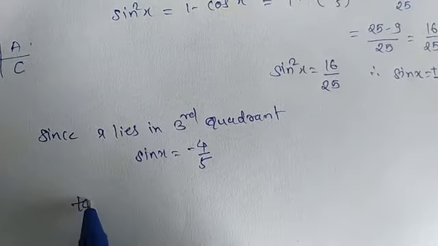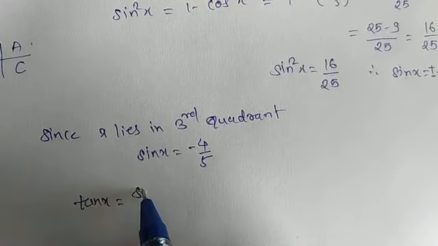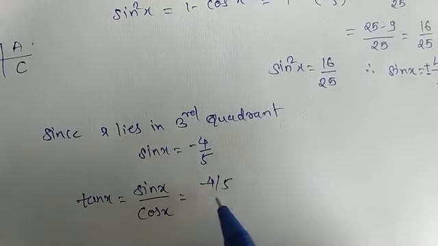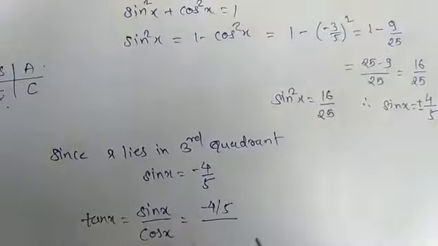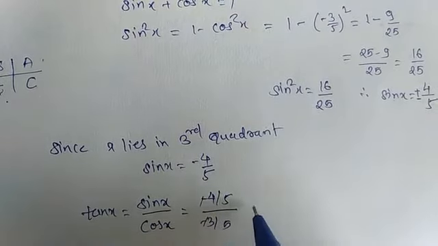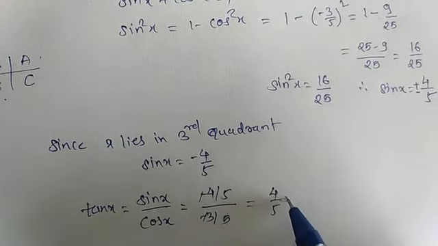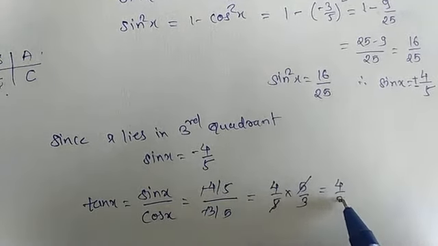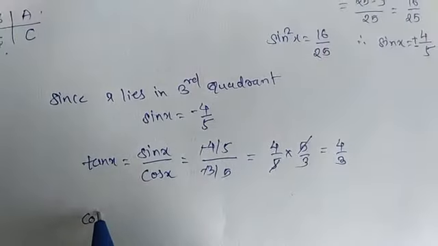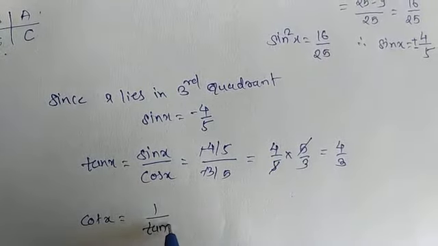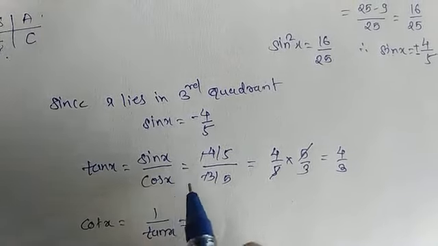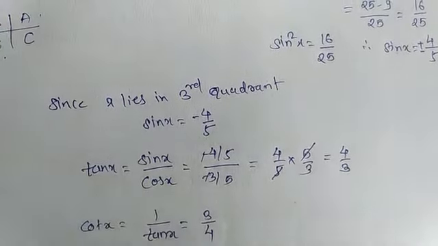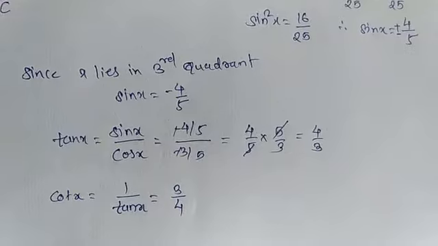Now tan x is equal to sin x upon cos x, which gives us sin x is minus 4 upon 5 and the value of cos x is minus 3 upon 5. So negative and negative will cancel. 4 upon 5 into 5 upon 3, we are taking the reciprocal, so 5 will cancel. Tan x is equal to 4 upon 3. And cot x is equal to the reciprocal of tan x, 1 upon tan x or cos x upon sin x. You can consider any one. So the reciprocal of 4 upon 3 is 3 upon 4. So the value of cot x is equal to 3 upon 4.